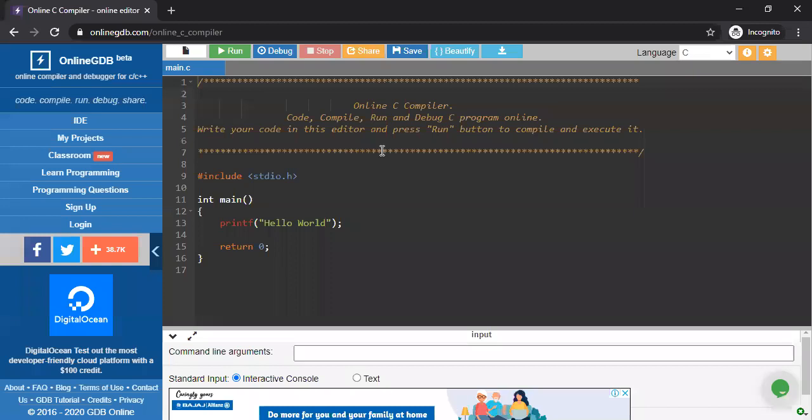Ma'am, first we need to construct a structure and then we will define how. What should I do right here? How do I define a structure?